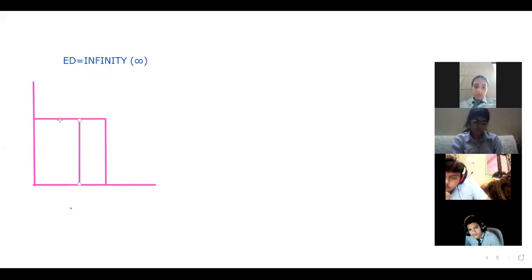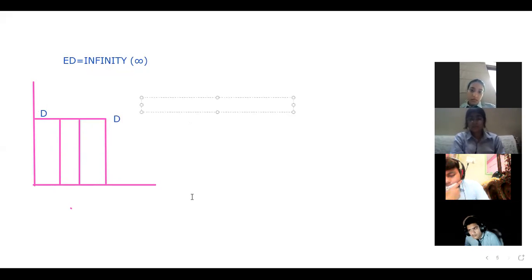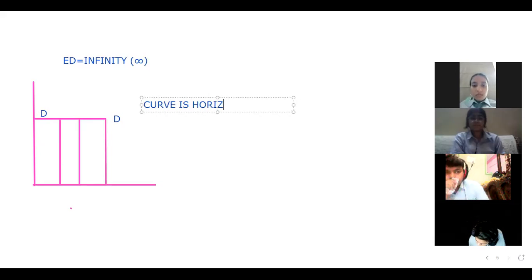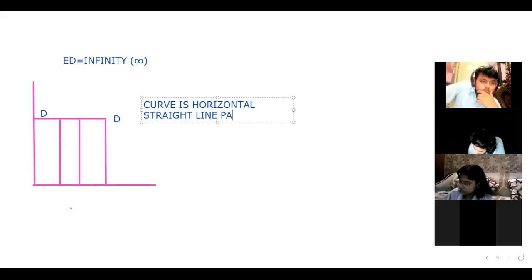Price will remain constant in this case. Demand will keep changing. Now tell me what will be the demand curve? This curve will be the demand curve, because the price is not changing at all. So what is the nature of the demand curve here in this case? The curve is horizontal. This is a horizontal straight line parallel to the x-axis.